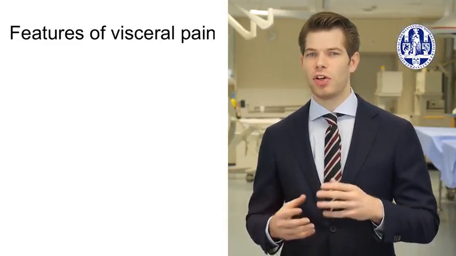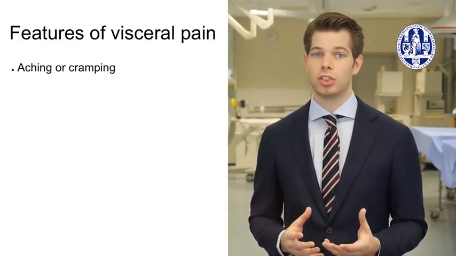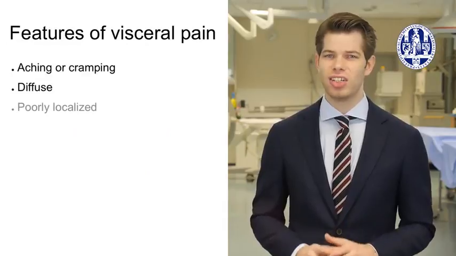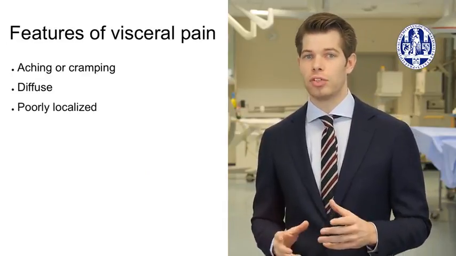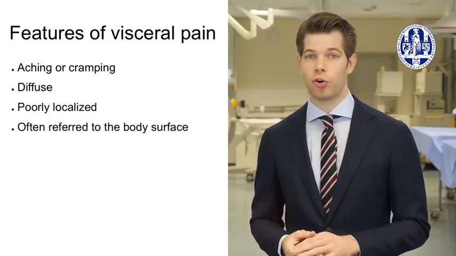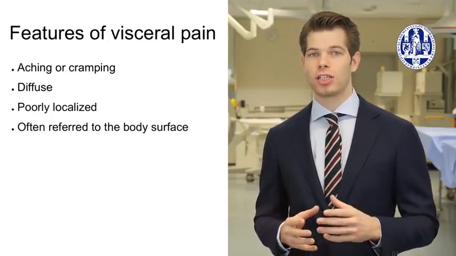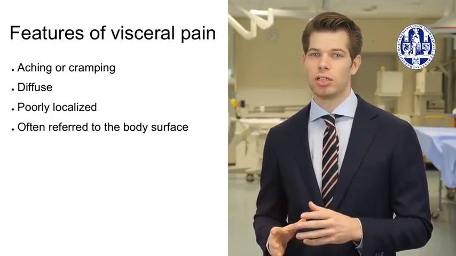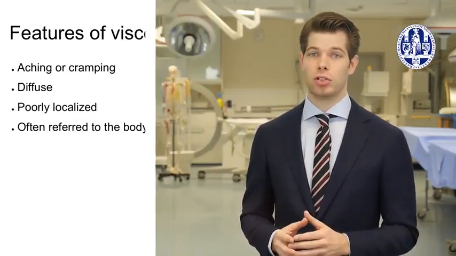Visceral pain occurs during activation of nociceptors in the thoracic, abdominal and pelvic cavities. It is felt as an aching or cramping sensation which is diffuse and difficult to localize. Often this pain is later felt on the surface of the body, a principle known as referred pain. These features are in contrast to somatic pain, in which the pain will be sharper and easier to localize.